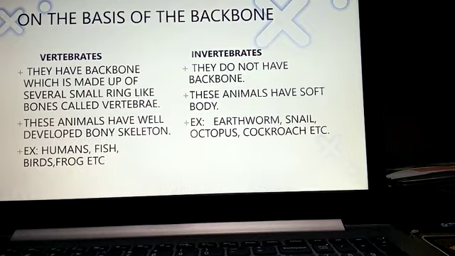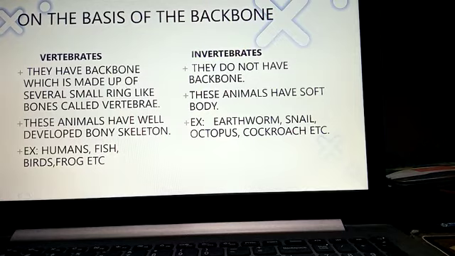So even we have a vertebral column, and can you guess, children, how many bones are there in the vertebral column? Yes, 33. So our vertebral column consists of 33 bones, that is vertebrae. So humans, fish, birds, frog, etc. all these are the examples of vertebrates.